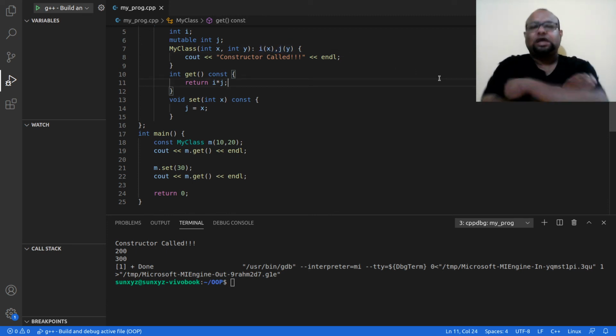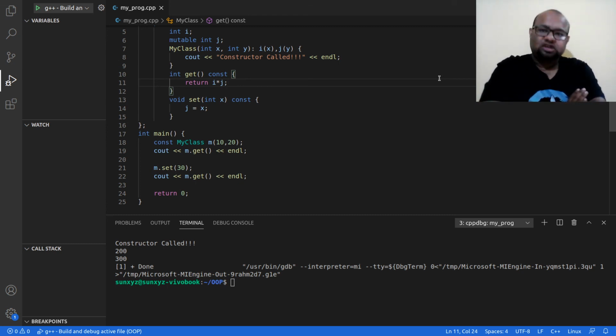So I call this once when I run the constructor. When I create the object, the constructor is going to be automatically run. The method that is declared as constructor is going to be automatically run. And at that time, the variable that is declared as const is going to be initialized. And that is the only time when I can set the value of a const data attribute in a class. Once that is done, I can no longer set the value of const, but I can read it. That is not a problem.